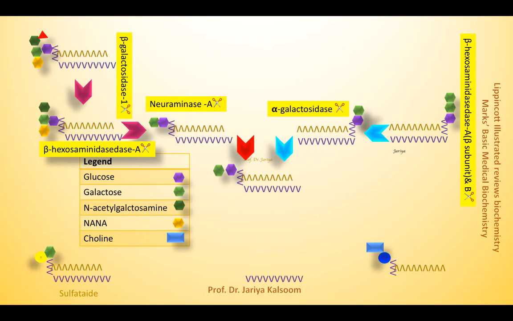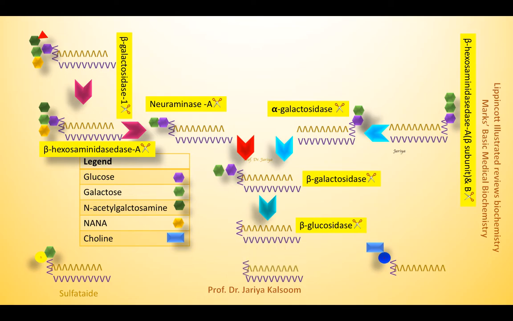Now from the lactosylceramide, galactose is cleaved in the presence of beta-galactosidase. So the molecule of galactose is removed and it is converted to glucocerebroside. Now from glucocerebroside, beta-glucosidase removes the molecule of glucose, converting it into cerebroside.